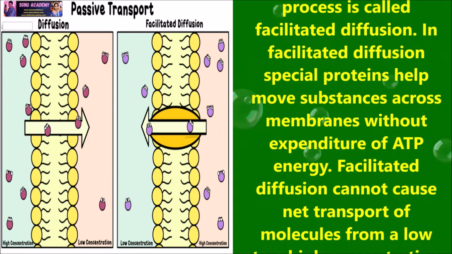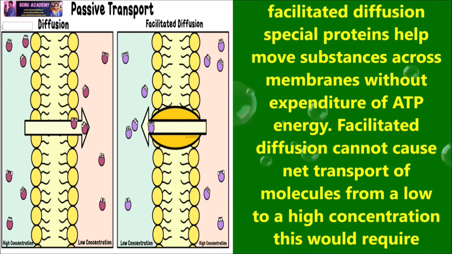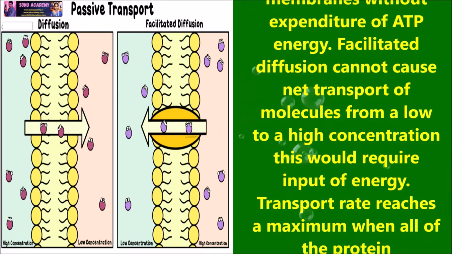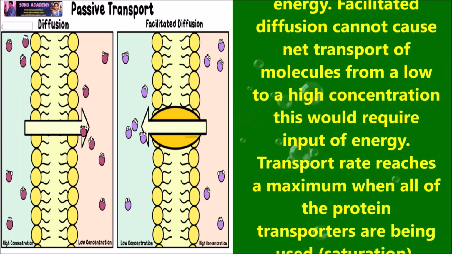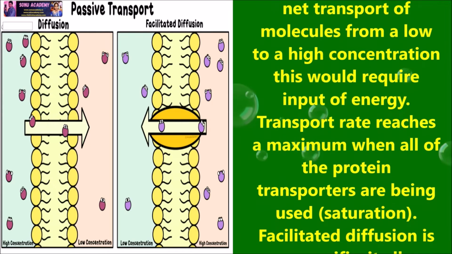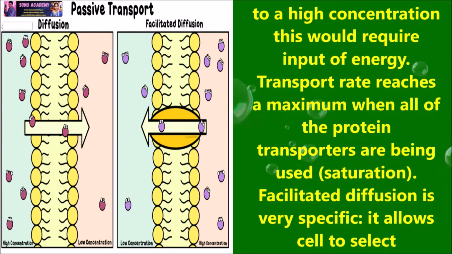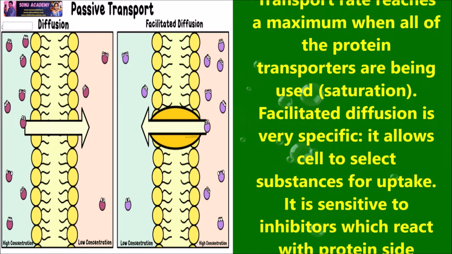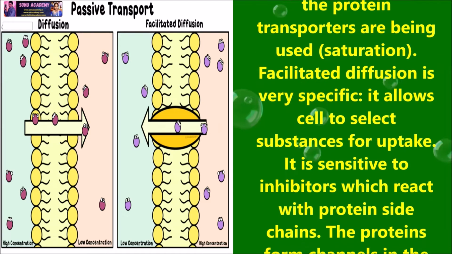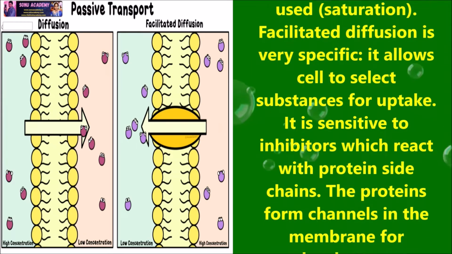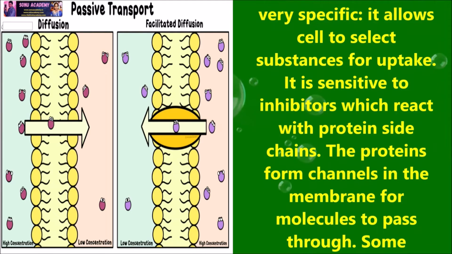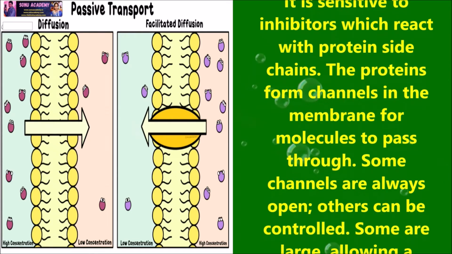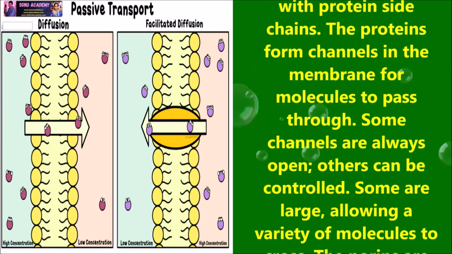In facilitated diffusion, special proteins help move substances across the membrane without expenditure of ATP energy. Facilitated diffusion cannot cause net transport of molecules from a low to a high concentration. This would require input of energy. Transport rate reaches maximum when all of the protein transporters are being used. Facilitated diffusion is very specific. It allows the cell to select substances for uptake. It is sensitive to inhibitors which react with protein side chains.